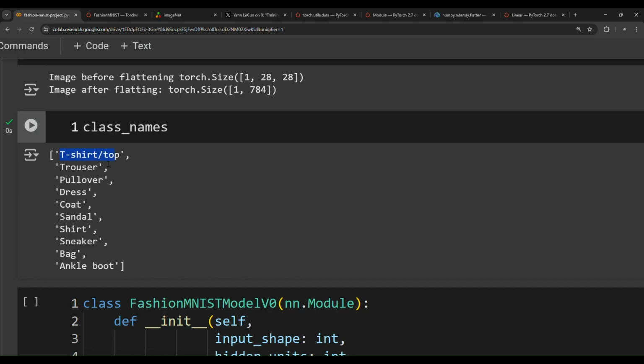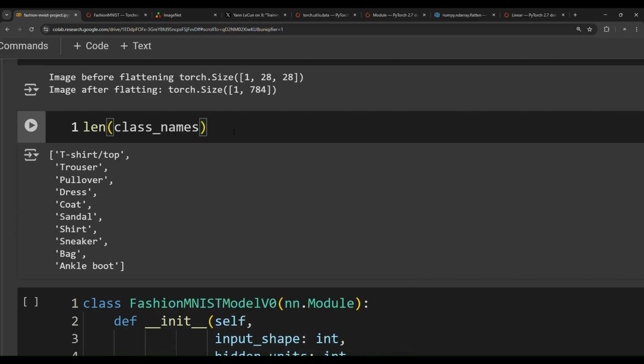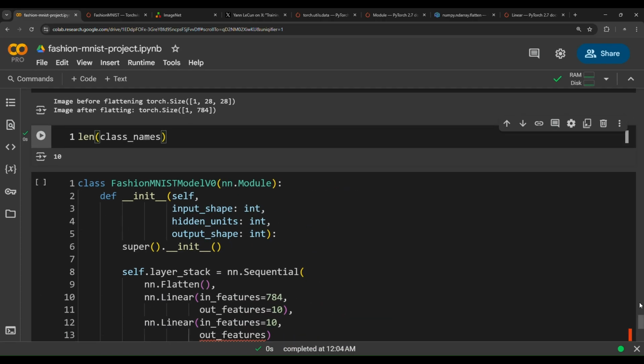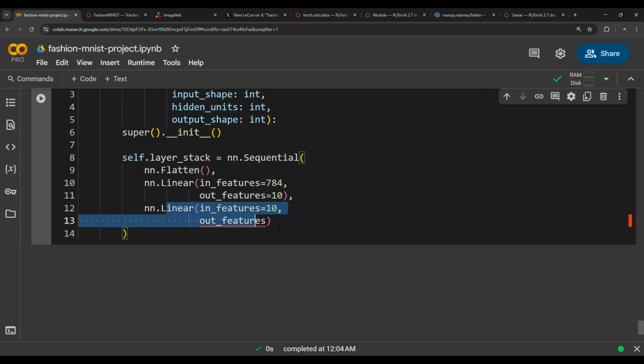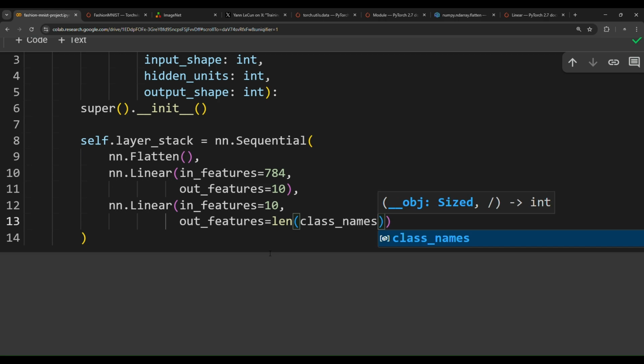So how many classes do we have? How many categories? If you pass it to len, you don't have to count, because we are programmers and we like to automate things. The length is 10. So in the output layer we need to specify the out features as the length of class names, which is also valid if you use 10 in here.